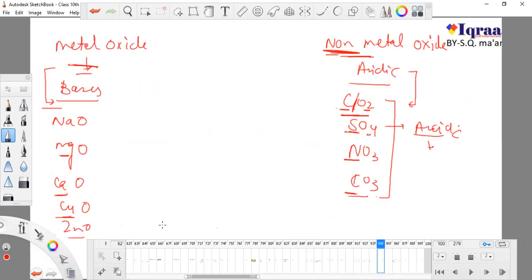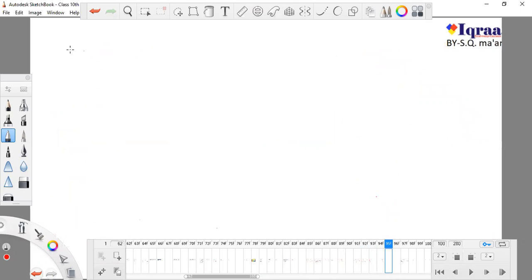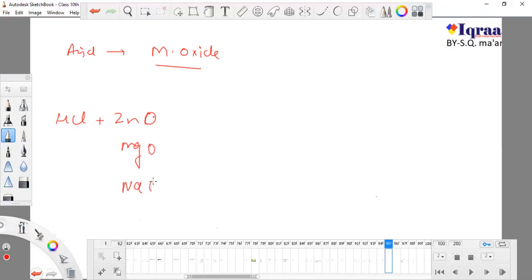Okay, now you could be asked another question: what would happen if an acid reacts with a metal oxide? Don't think twice. I'm using an acid, and I'm using a metal oxide. I can use zinc oxide, magnesium oxide, or sodium oxide. There will be the same result. This is an acid, and metal oxides are bases. There will surely be a salt and molecules of water.